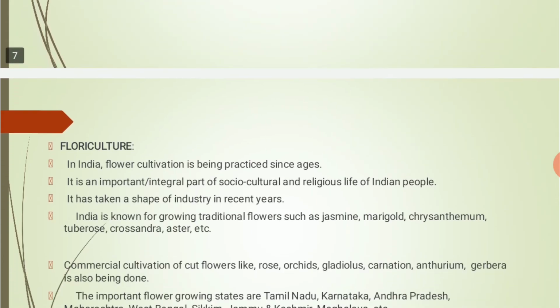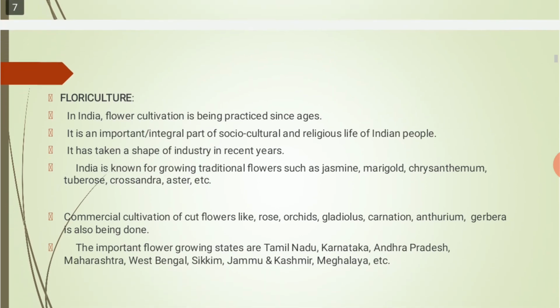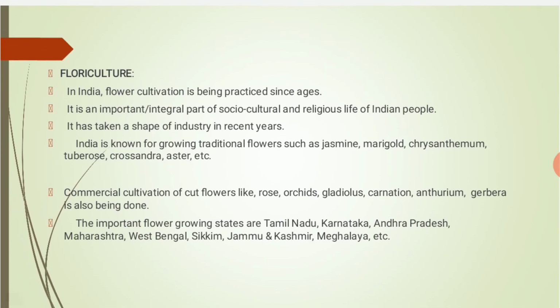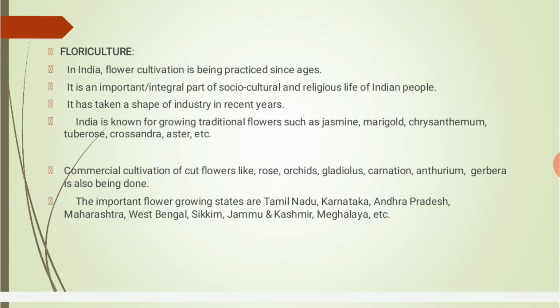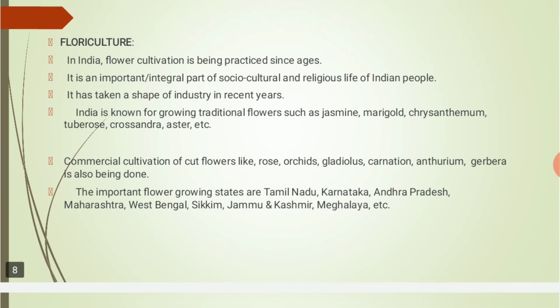The third branch is floriculture. Floriculture is nothing but the cultivation of flowers. In India, flower cultivation has been practiced since ages. So, since ancient times, flowers have been cultivated in India. It is an integral part of the socio-cultural and religious life of Indian people.